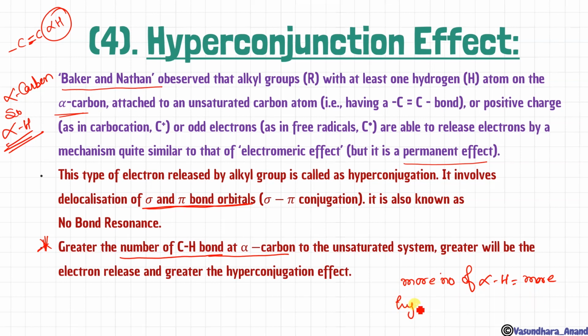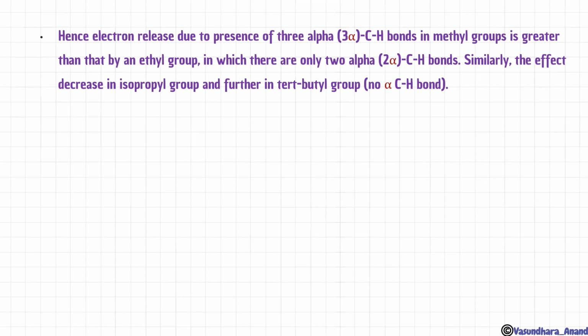So more number of alpha hydrogen, more hyperconjugation, and if more hyperconjugation, it will show more stability as well. So more stability. This is related with each other. Got it? Let's see. Hence, electron release due to presence of 3 alpha, that means 3 C-H bonds, जो भी होंगे. So in a methyl group it is greater than in an ethyl group, in which there are only 2 alpha C-H bonds. Similarly, the effect decreases in isopropyl group and further in tertiary butyl group, where there is no alpha hydrogen.